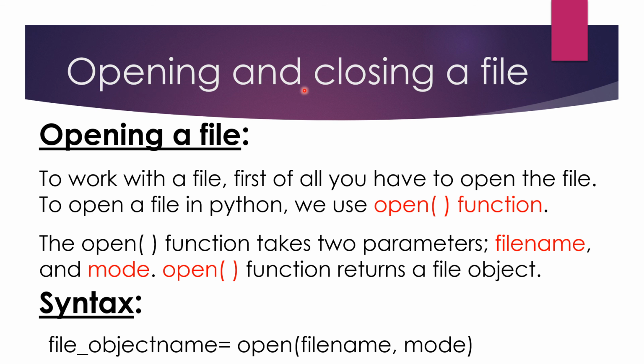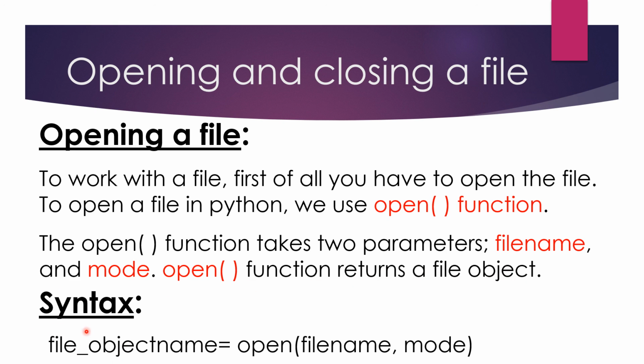Next is opening and closing a file. So first let us see what is opening. How can we open a file? To work with a file, first of all, you have to open the file, of course. To open a file in Python, we use the open function. The open function takes two parameters. First is the file name, then a mode. The open function returns a file object.